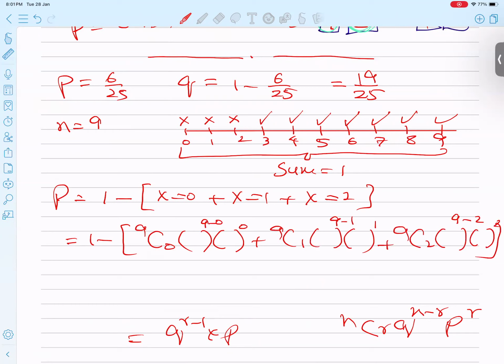In the first bracket, we get q, so 19 over 25 in each, and 6 over 25 in each. If you type it in the calculator, students, the answer is 0.371, which is our required answer. I believe you got the point very clearly, and the question is completely over.